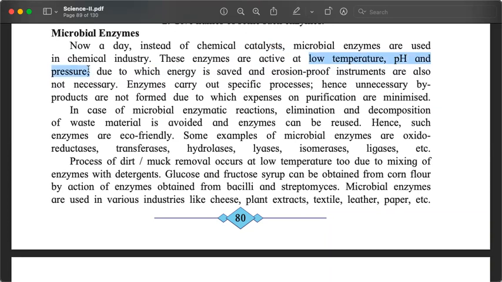Generally, to carry out various reactions and various processes, a lot of energy is used. We have to heat, we have to apply a lot of pressure, and we have to add some acids and bases and all that. But enzymes can make things happen at low temperature, at low pH, and at low pressure also. Because of that, we are able to carry out the reactions with less consumption of energy, less wastage, less corrosion. यहाँ पे erosion नहीं लिखना चाहिए था, यहाँ लिखना चाहिए था corrosion proof instruments.